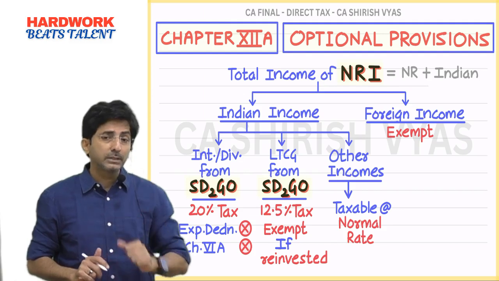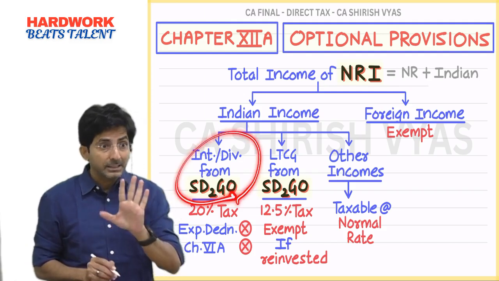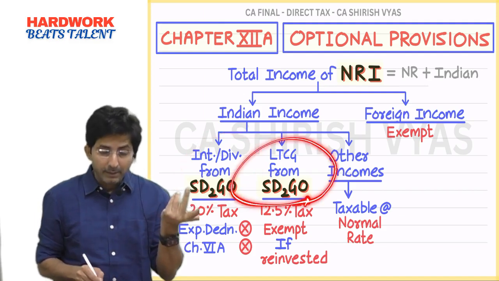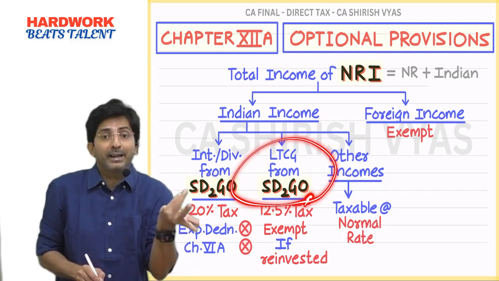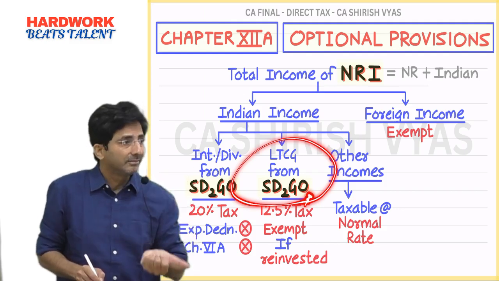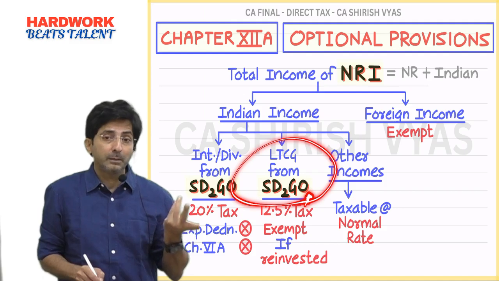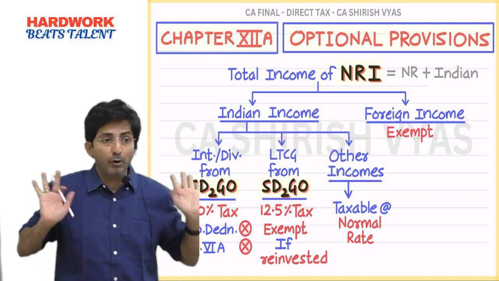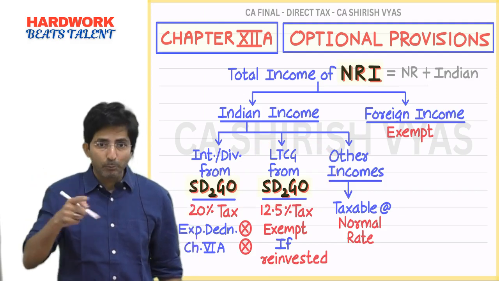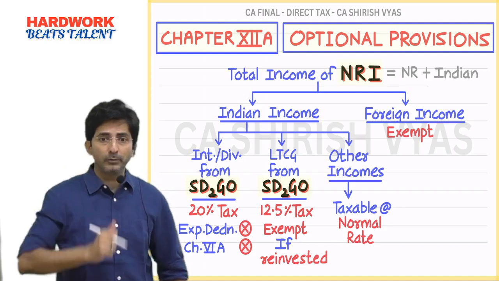And in general provision, what will happen? Tell me. This will go according to slab rate. Deductions will also be allowed. And what about Latakji? If STD paid, possibility is there. 1,25,000 grandfathering. But if STD not paid, then full amount subject to 12.5% tax. And reinvestment benefit will not be allowed. Keep rolling, getting exemption not allowed, if you go for normal provision.